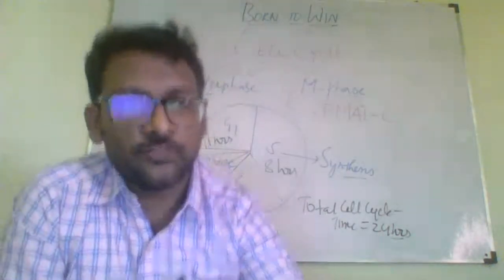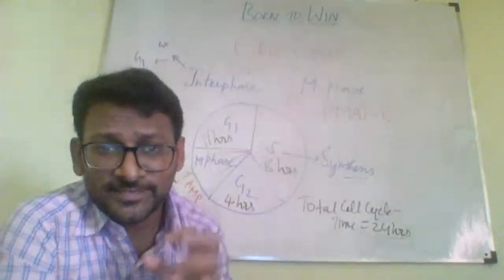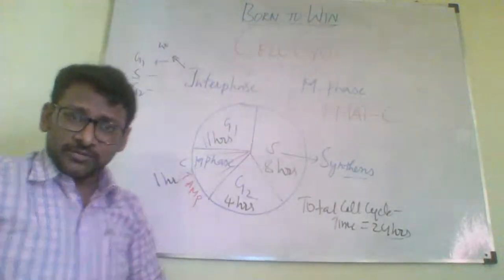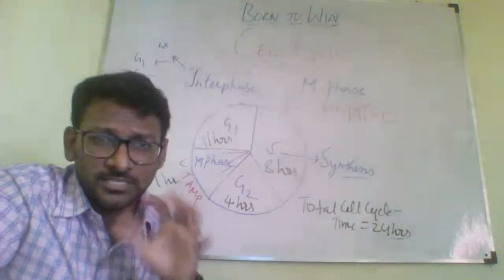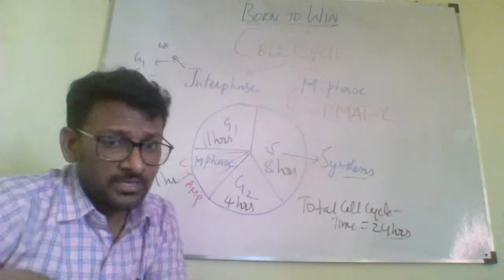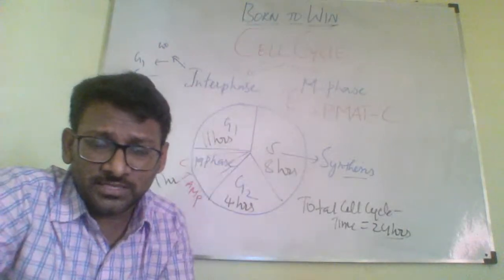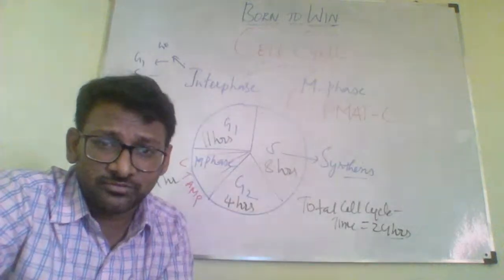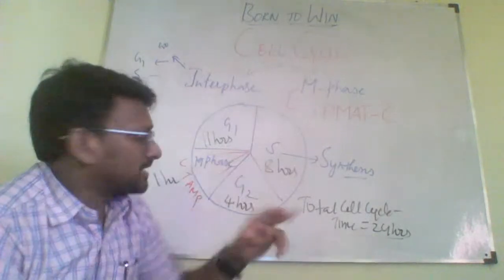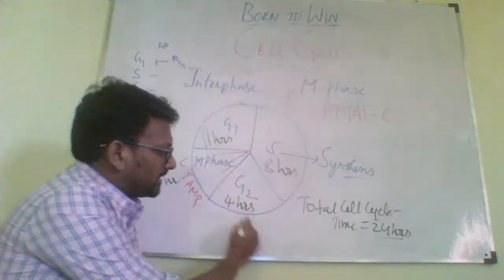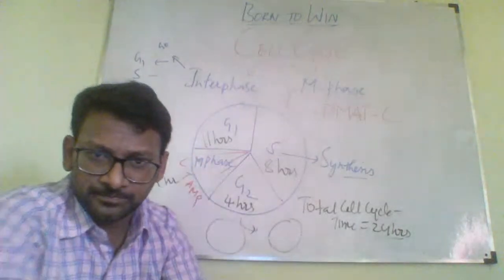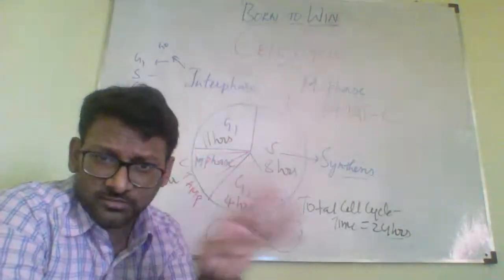Understand? See how interesting this is. Have you ever thought that the cell cycle is this significant and we can really study it in this manner? That's the interesting aspect of biology. However much you go into the depth of the subject, you will find that many fascinating things you can really understand. So consider this one cell, and to divide into two daughter cells it needs 24 hours of time.